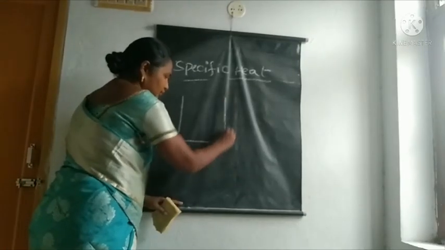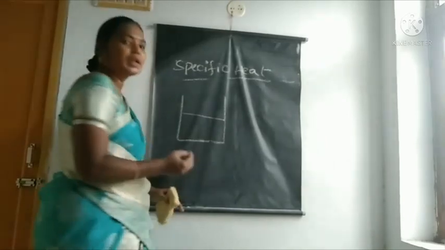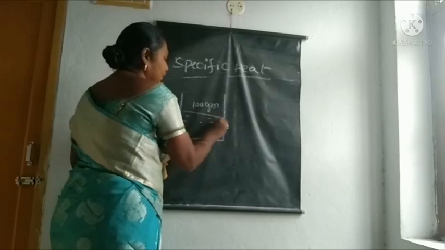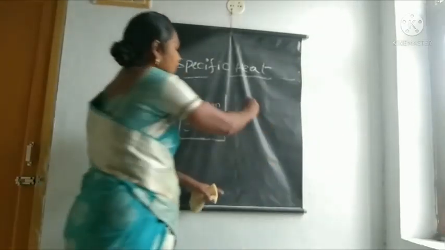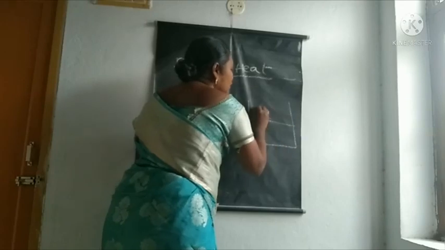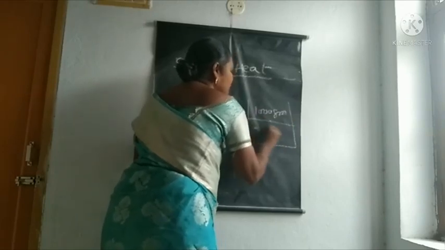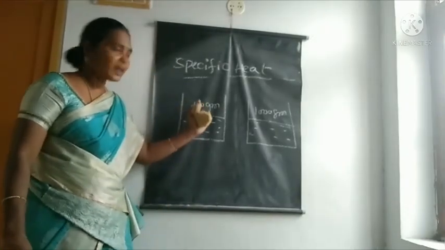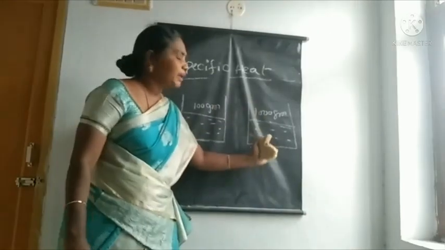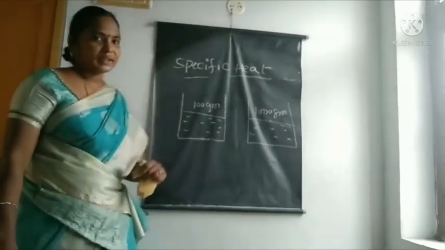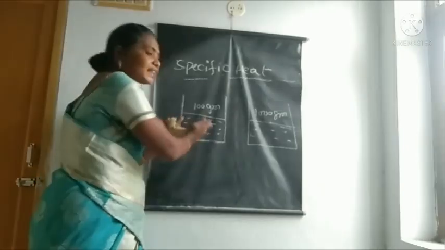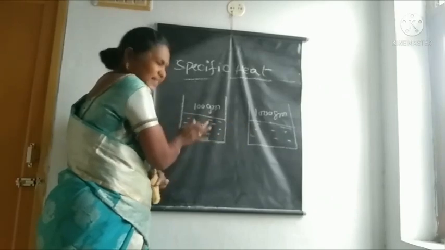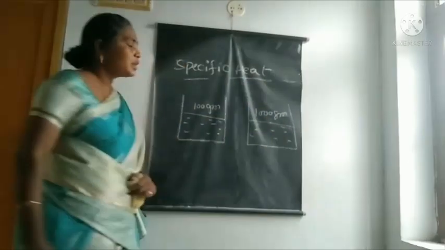Take one beaker. Take 100 grams of water in the beaker. Take another beaker. Pour 1000 grams of water in that beaker. In the first beaker, we take 100 grams of water. In the second beaker, we take 1000 grams of water. Compare both beakers. This has less mass, and this has higher mass.